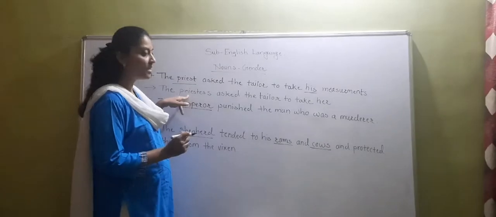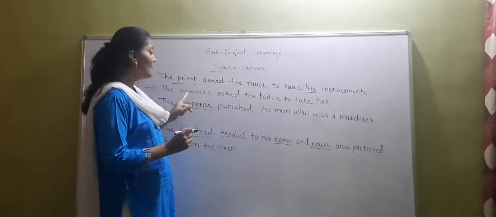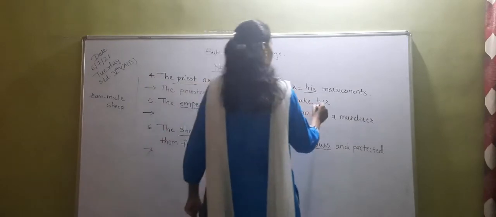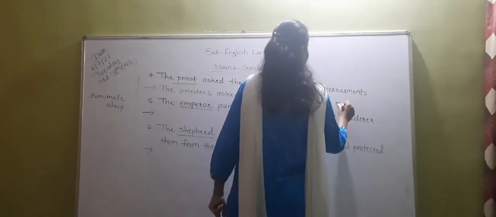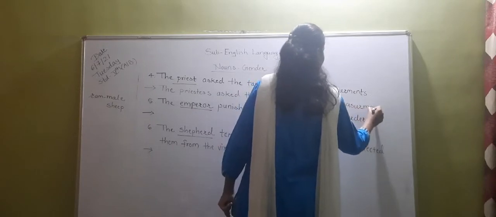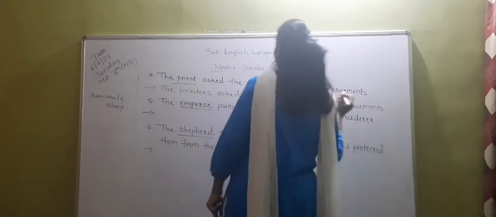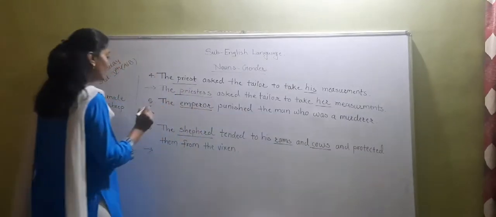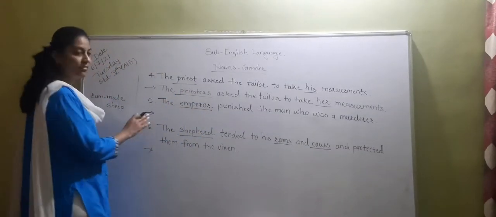Here we have made it priestess. The priestess asked the tailor to take her measurement. Okay, so like this. You have to underline these words. Okay. Now see sentence number 5.